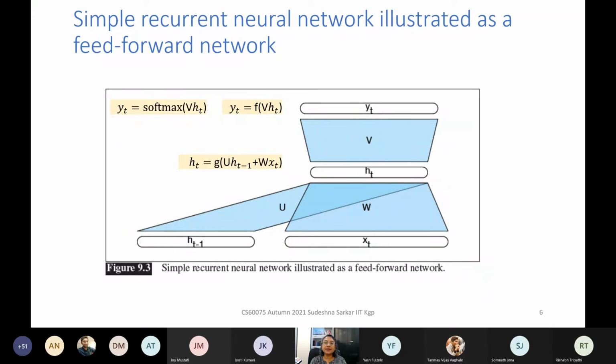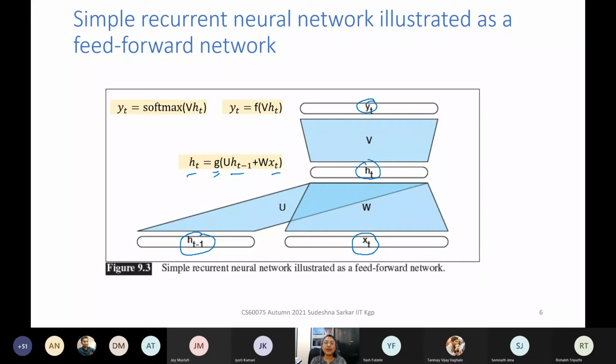So this is a simple recurrent neural network where this is my current input. This is the previous hidden layer. This is the current hidden layer and the current output. And so this HT is a function, we are using G here, a function of HT minus 1 and XT. And what is this function?